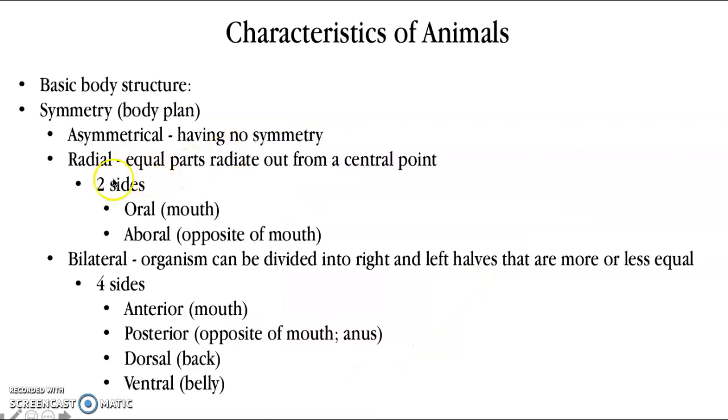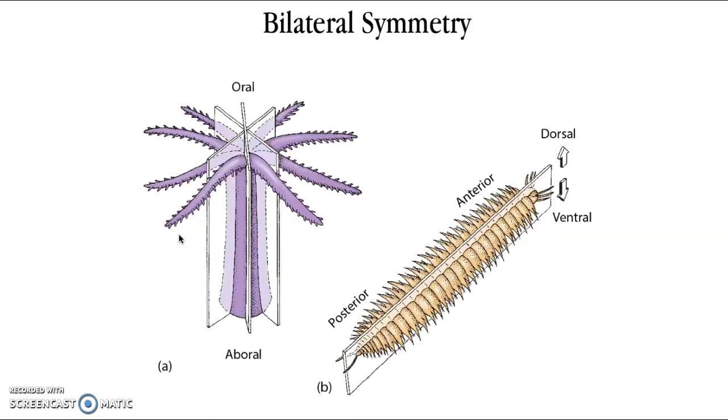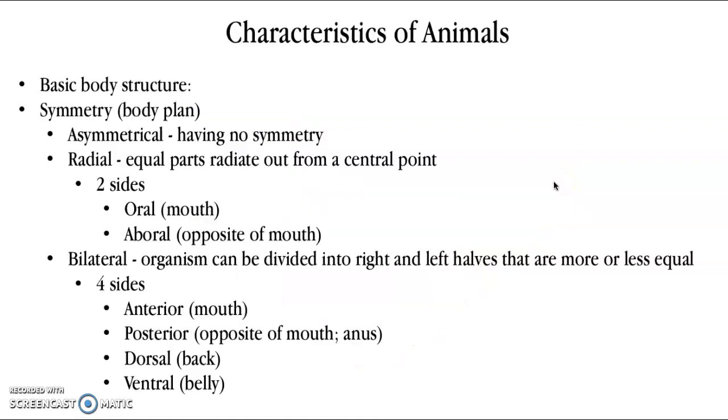And I'm going to go back for a second. If you notice two sides, we have the oral side and then we have the aboral side, or the not the mouth. So organisms with radial symmetry, that means two sides. The other thing that we see with bilateral symmetry, so here we have some sort of worm, it's a segmented worm, and this is going to have bilateral symmetry. We can see that it's divided in half and we have a right and a left half that are equal to each other. With bilateral symmetry organisms, there are actually four sides, and again I'm going to go back.